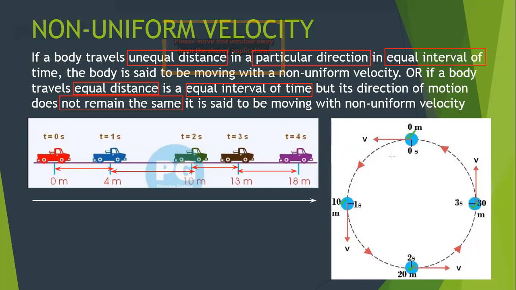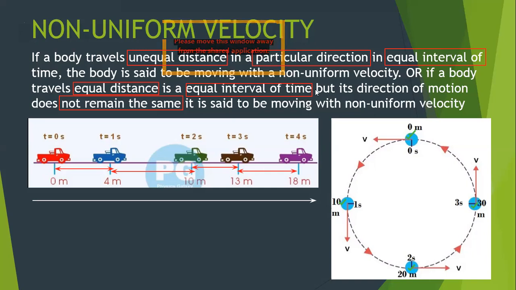This is not an example of uniform velocity. This is an example of non-uniform velocity, even though the object is covering equal distance in equal interval of time, but since the direction is changing, we call such motion non-uniform velocity.